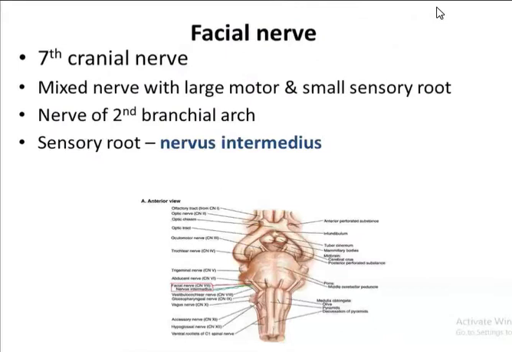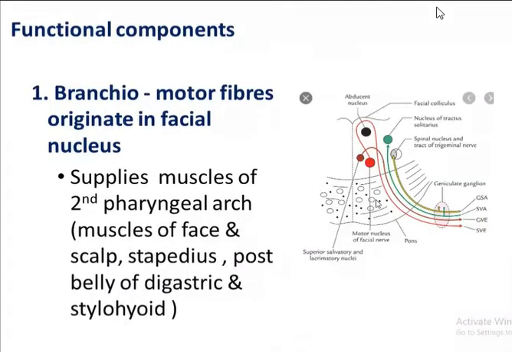Okay, I'll start again. So it is the seventh cranial nerve. The type is a mixed nerve, so it has got both a motor as well as a sensory root. The motor root is larger than the sensory root, and the sensory root of the facial nerve is also known as nervus intermedius, and it is a nerve of the second branchial arch. Okay, coming to the functional components.